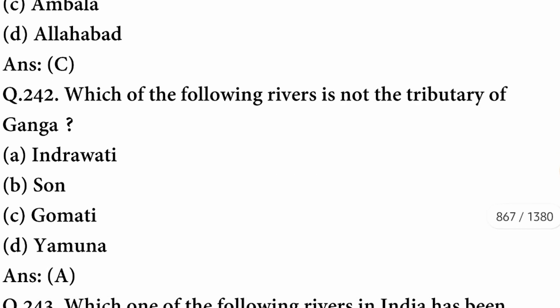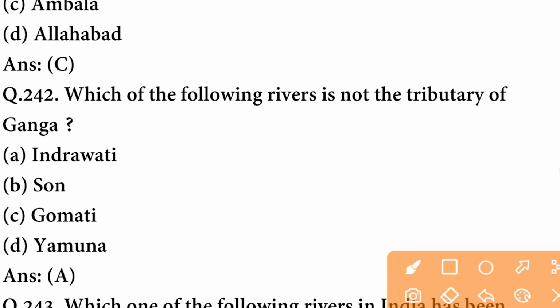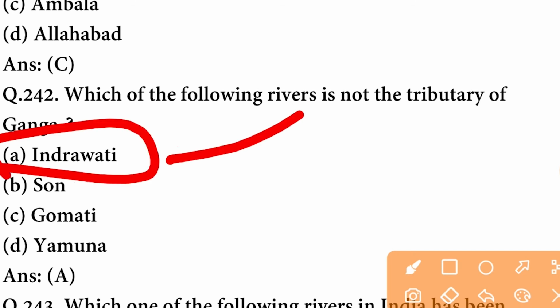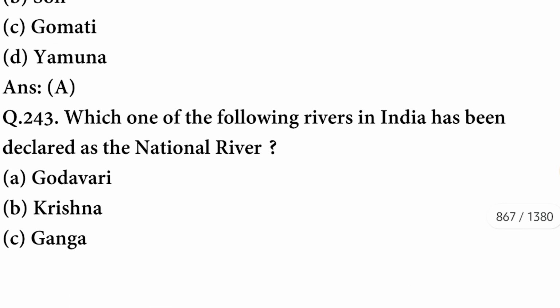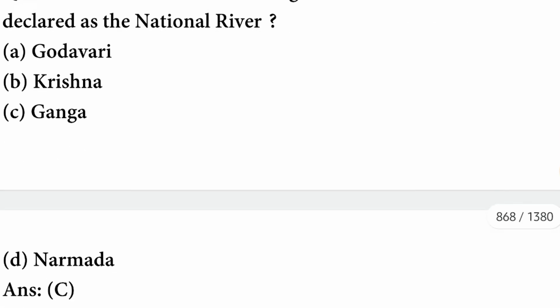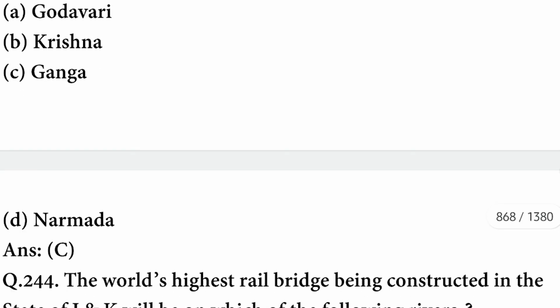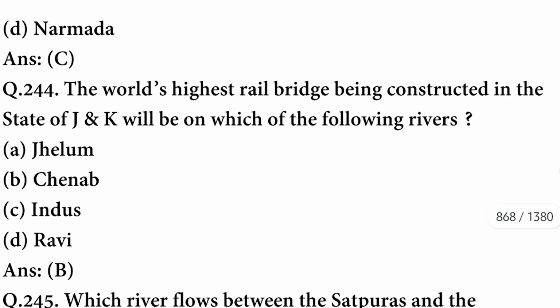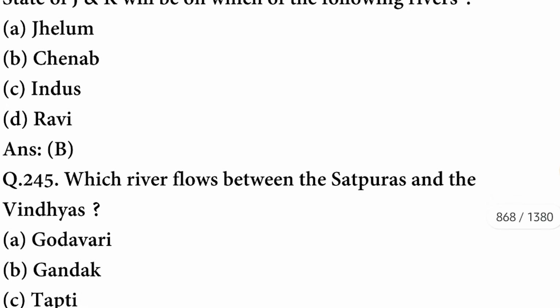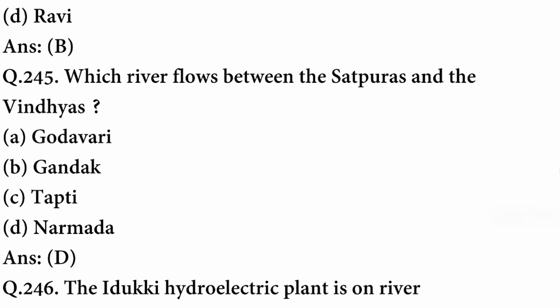Which of the following rivers is not the tributary of Ganga? The river is Indravati, that is not the tributary of Ganga. Which one of the following rivers in India has been declared as the national river? The river is Ganga. The world's highest rail bridge being constructed in the state of J&K will be on which of the following rivers? It will be on the river Chenab. Which river flows between the Satpuras and the Vindhyas? The river is Narmada. D option is correct.